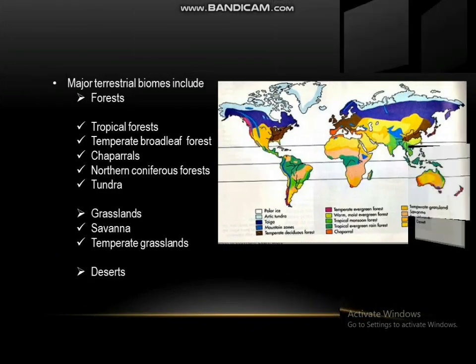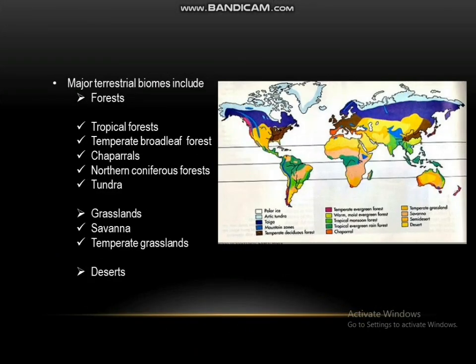There are aquatic biomes and terrestrial biomes, but in our syllabus, we only need to focus on terrestrial biomes. Now, there are 8 major terrestrial biomes in our syllabus, which are forests like tropical forests, temperate broadleaf forests, chaparrals, northern coniferous forests and tundras, and grasslands like savanna and temperate grasslands, and deserts.